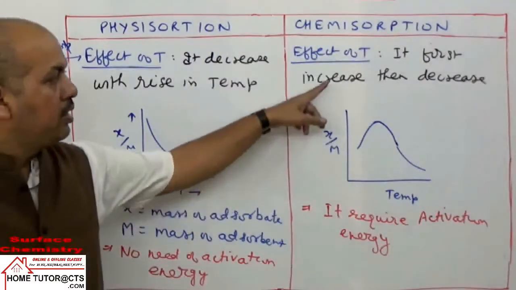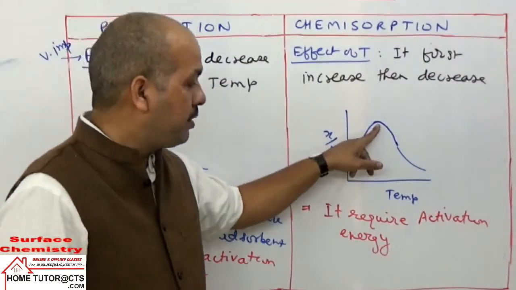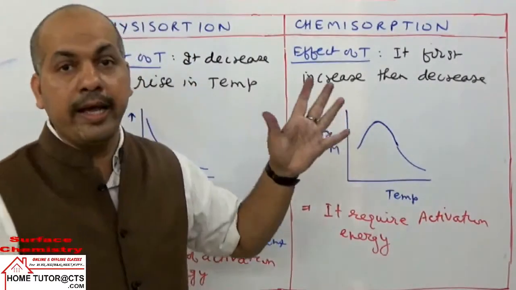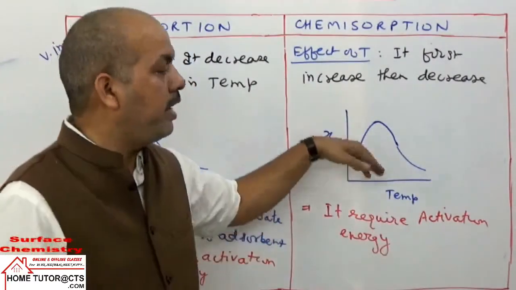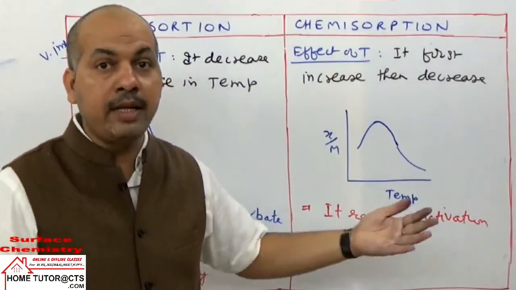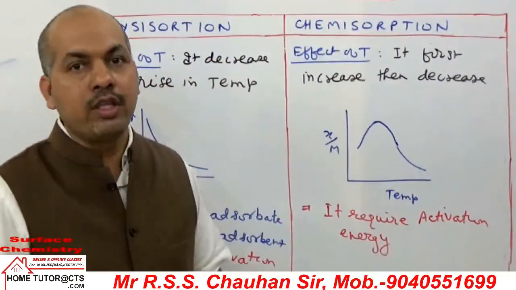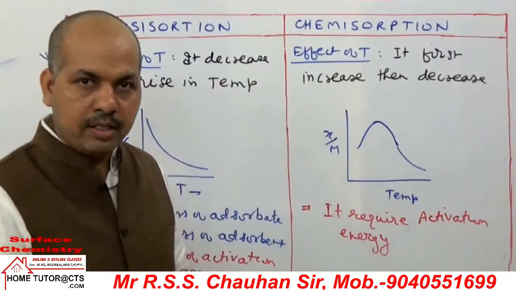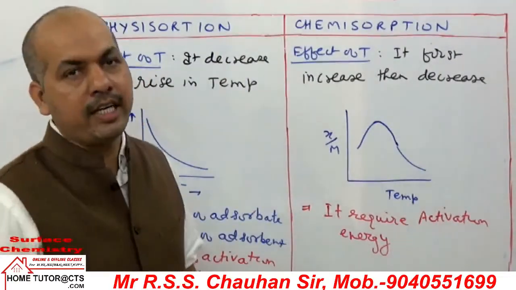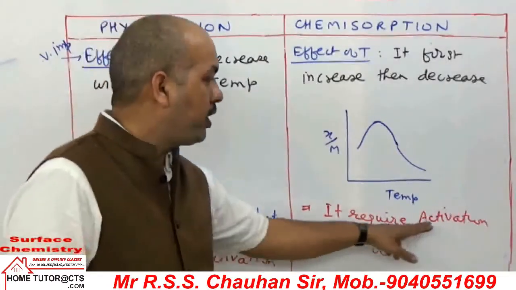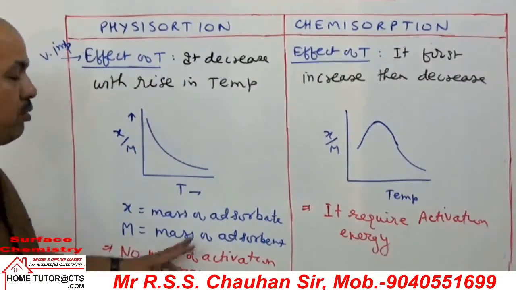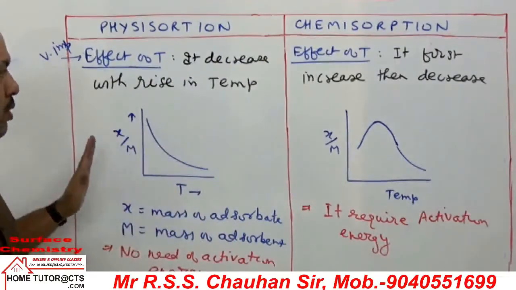So in the beginning the rise in temperature helps the molecules cross the energy barrier and form product, but with further rise in temperature the reaction goes in the backward direction, because the gas molecules evaporate again. So here it requires activation energy, but there is no requirement of activation energy because there is no formation of surface compounds.